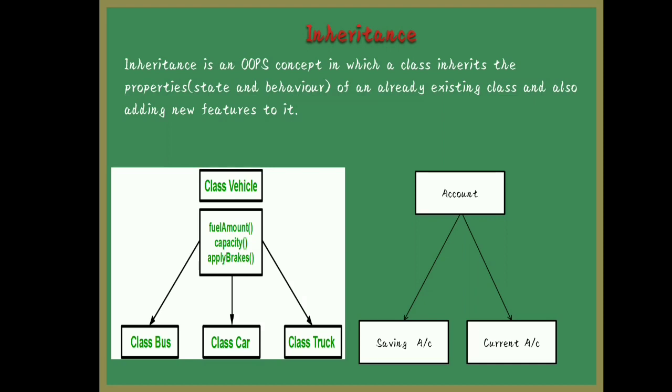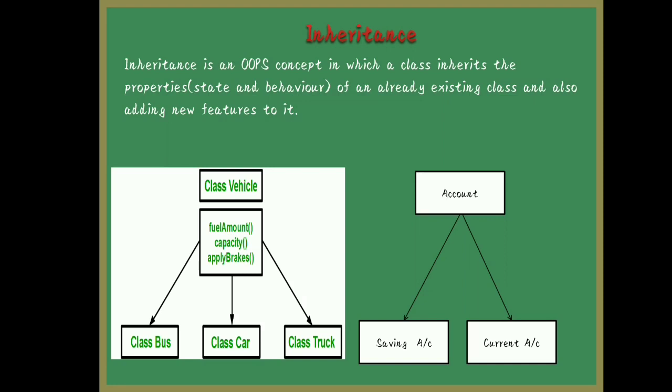This is one more, a software-based example: account. In a bank you will have an account. Already an account will have customer number, ID, phone number, email ID, balance, everything. In that I want to create one more account, called savings account or current account.